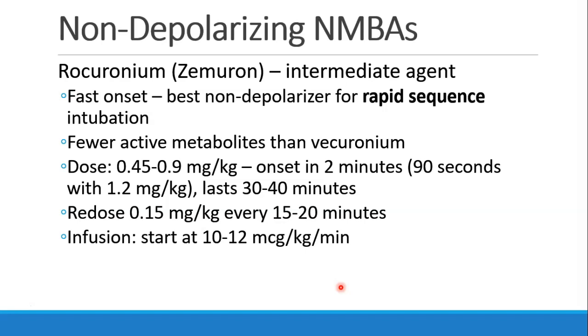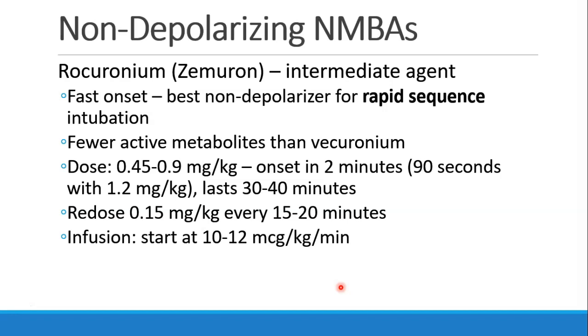Rocuronium, an intermediate agent, has the fastest onset of all the intermediate agents, and so that makes it the best choice for a rapid sequence intubation if you can't use succinylcholine and need to use a non-depolarizer. It does have fewer active metabolites than vecuronium, although in my personal experience it can be a little bit more unpredictable when it comes time to reverse patients.